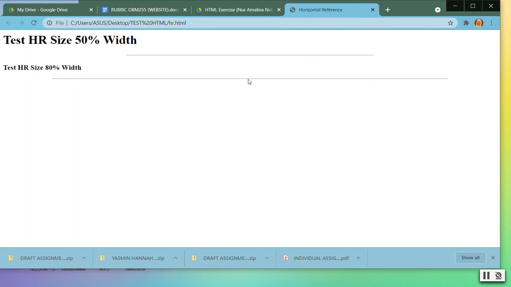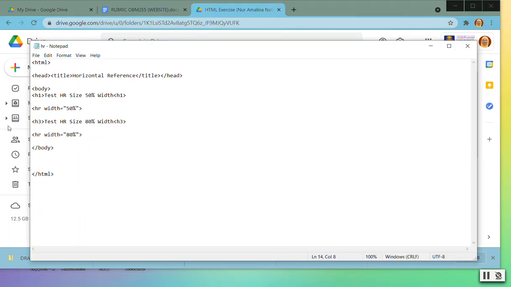So if you have a paragraph, maybe you are writing about your family, for example, previously like Yasmin, you can use the horizontal reference to make a partition from one part to another. So again, this is the coding: HR width 50% and HR width 80%. You need to have this for your horizontal reference.